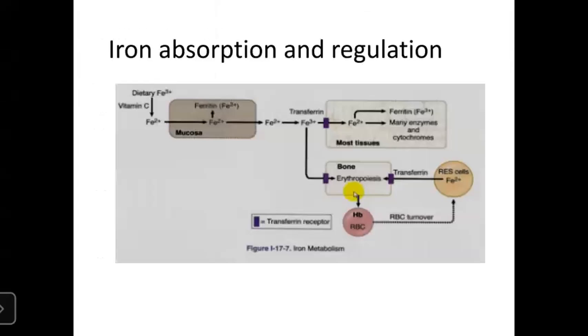So this is a diagram showing iron absorption and regulation. Dietary iron, that might be plant-based, that is ferric or ferrous, is absorbed in the gut, in the jejunum or proximal part of the duodenum, and transferred to different cells with the help of transferrin, which is incorporated with other enzymes also, right?